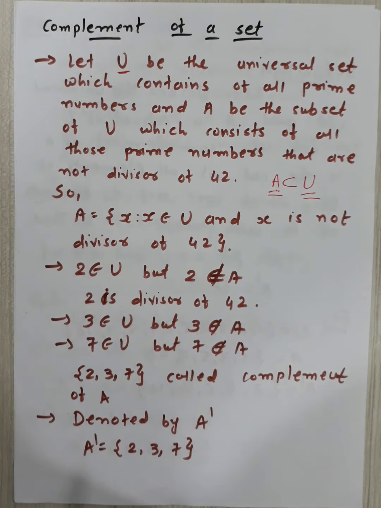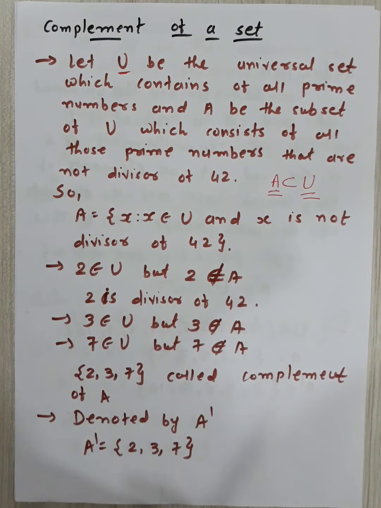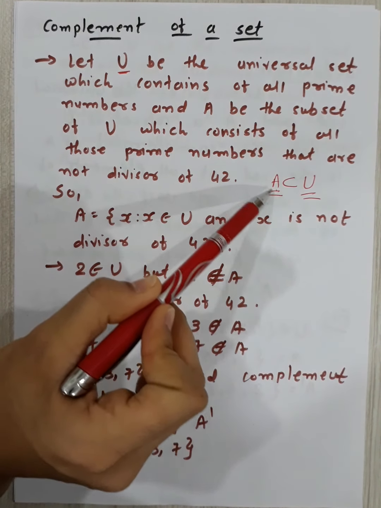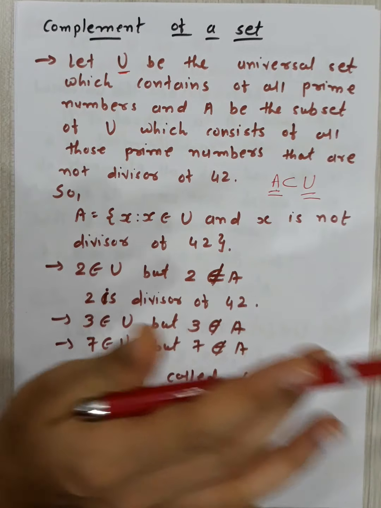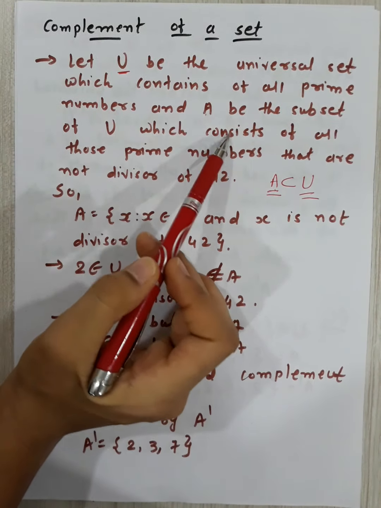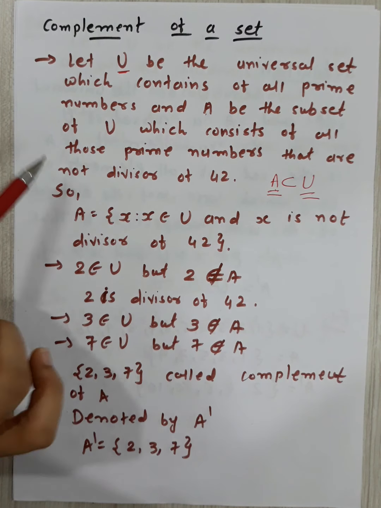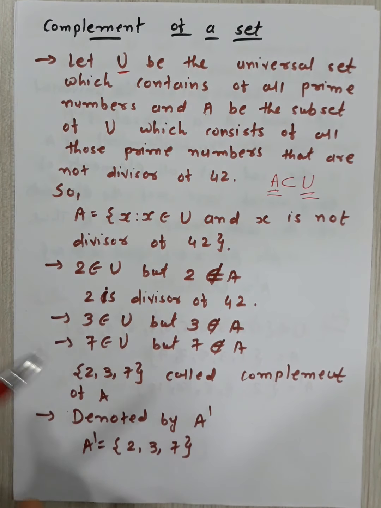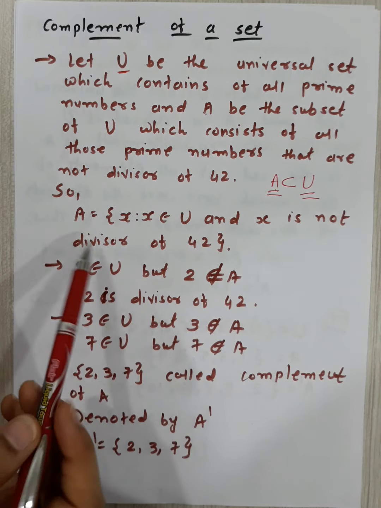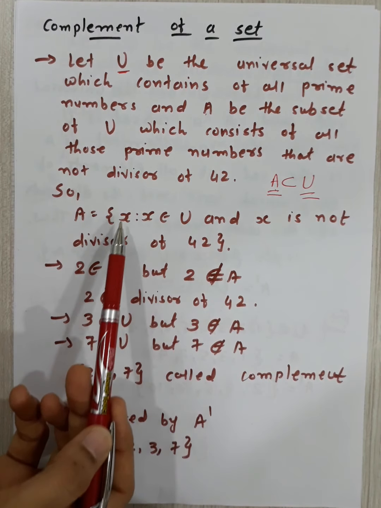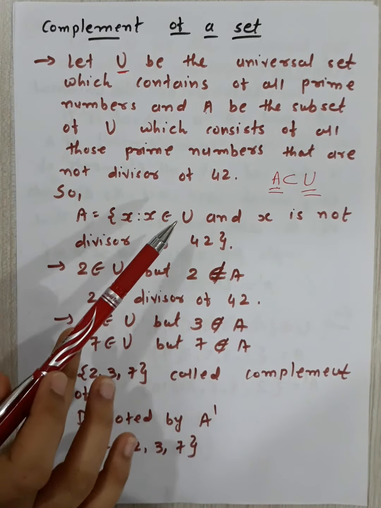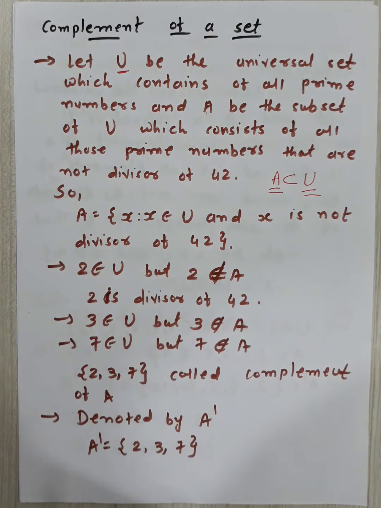A is a subset of U, all the elements of A are present in U. Now what does A contain? A contains all those prime numbers that are not divisors of 42. Which means what is A? A means for all x such that x belongs to U and x is not a divisor of 42.